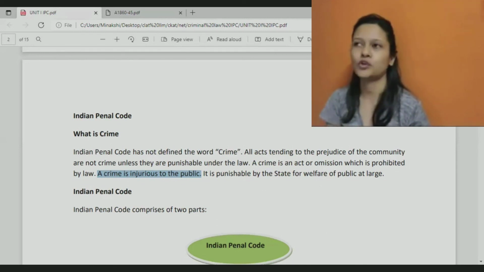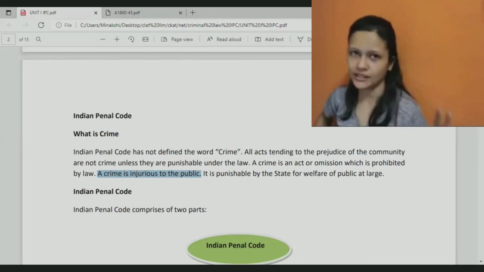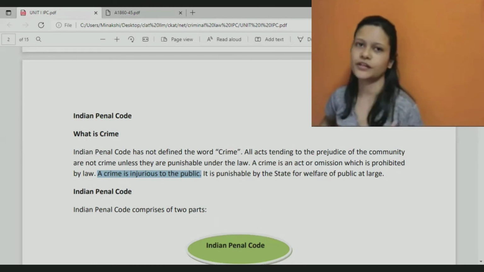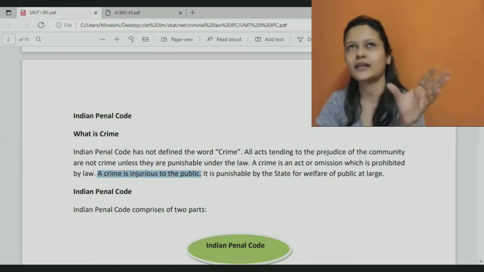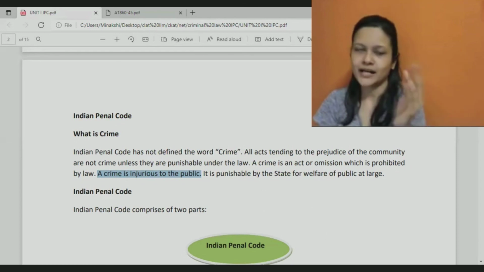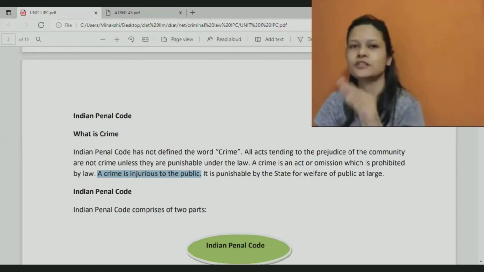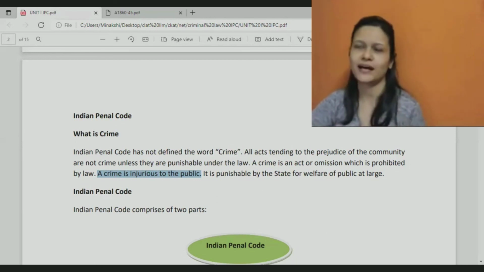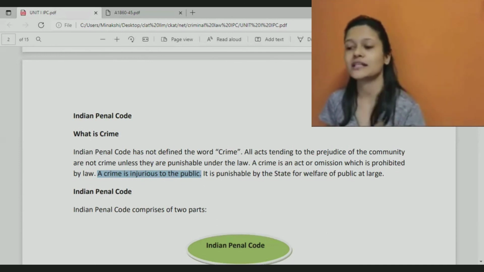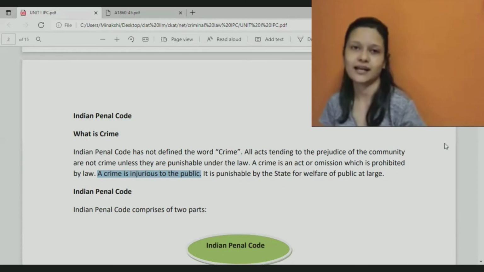That is why in most of the criminal cases, not in all the criminal cases, in most of the criminal cases, you will see state being a party. Okay, it will be so maybe State of Maharashtra versus so and so, State of UP versus so and so, State of Karnataka versus so and so. Okay, but in some crimes, you will see name of parties, like a crime like check bounce. You will see name of parties. Mostly, you will see the state being a party, because it is as if crime is committed against the state or against the entire society at large.